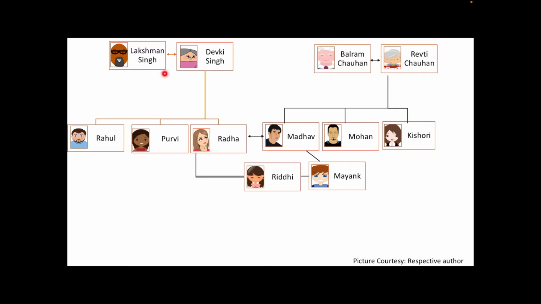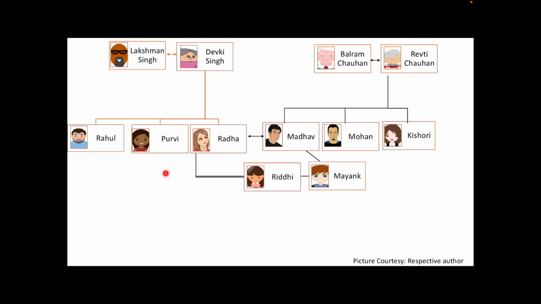So, Mr. and Mrs. Singh are maternal grandparents of Riddhi and Mayank, whereas Mr. and Mrs. Chauhan are paternal grandparents of Riddhi and Mayank. So, Mr. Lakshman Singh is grandfather of both the kids and Mrs. Devki Singh is grandmother of both the kids, but maternal. Whereas Mr. Balram Chauhan is paternal grandfather of Riddhi and Mayank and Mrs. Revati Chauhan is paternal grandmother of Riddhi and Mayank.